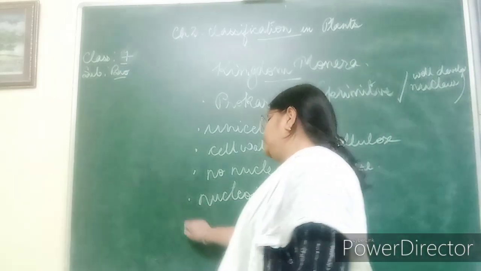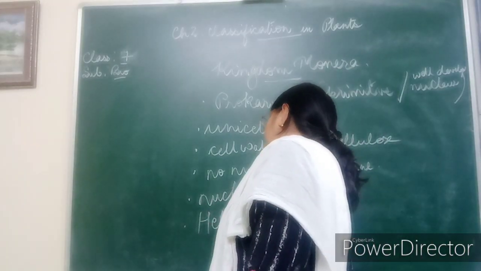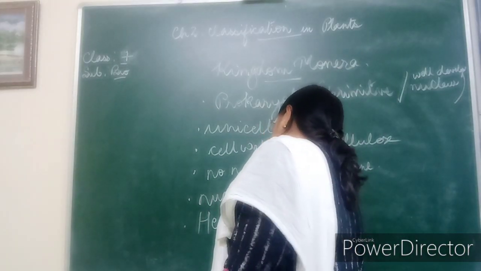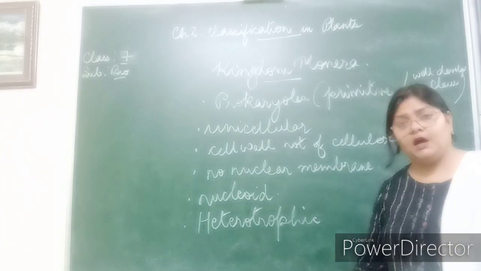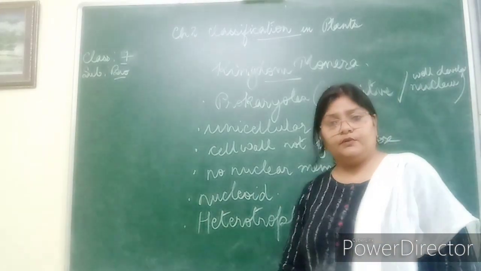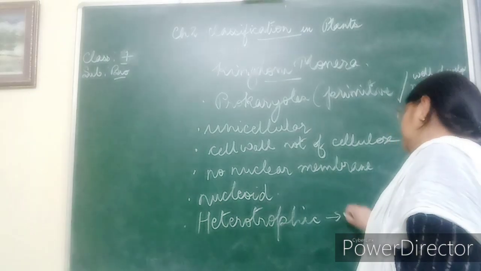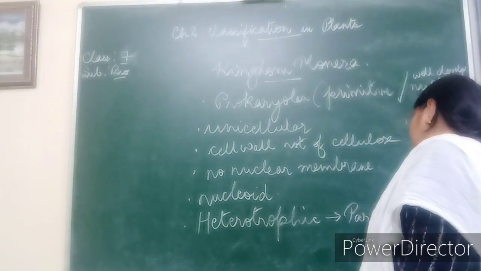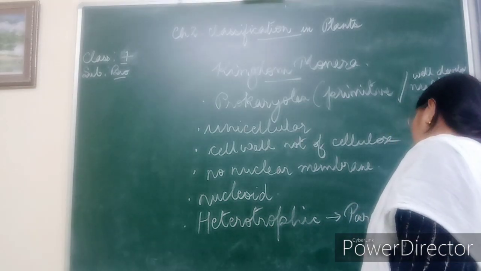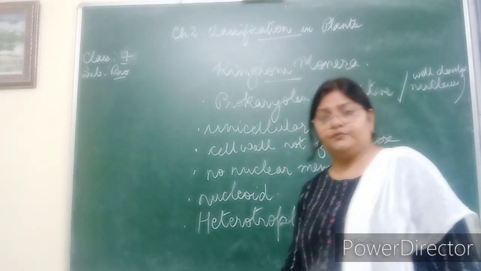The mode of nutrition is heterotrophic. That is, they do not make their own food like plants. They depend on others for food. So the heterotrophic nutrition, it may be parasitic also. So this is a way of heterotrophic nutrition.